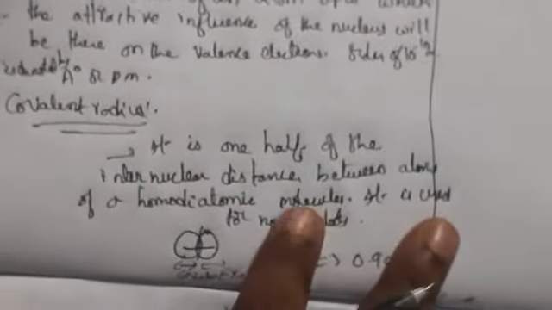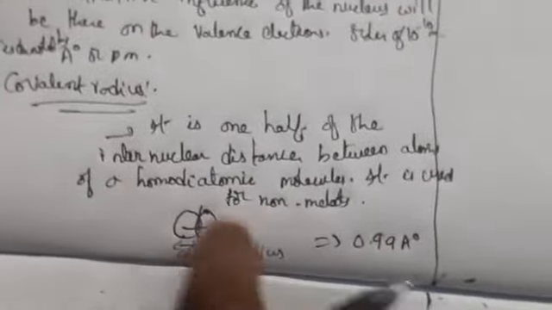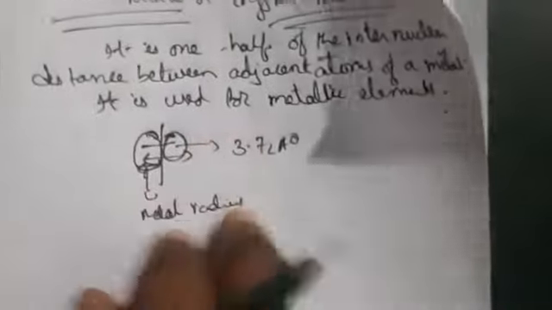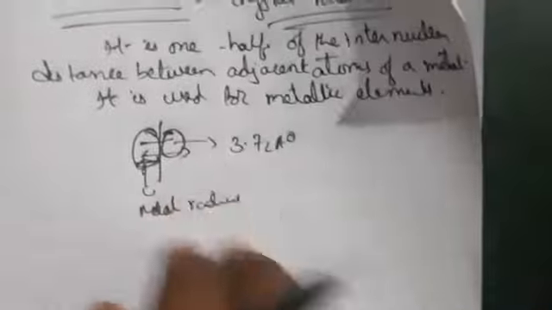So here if you have observed covalent radius, covalent means what? There is equal sharing, so that's why we call it a homodiatomic molecule. So if you have seen here, we are taking two adjacent atoms. In these two adjacent atoms what happened? Only one part will be giving the metallic radius. Okay, so next one we are having here,